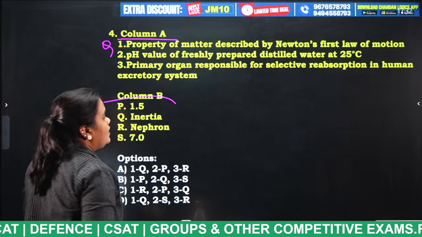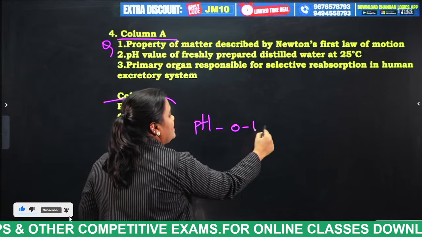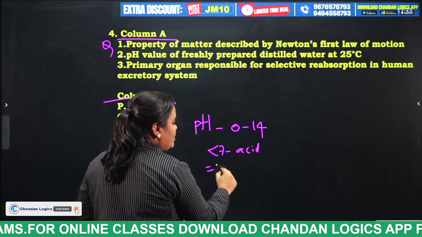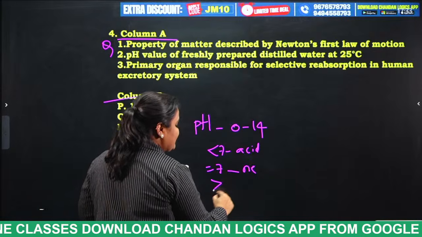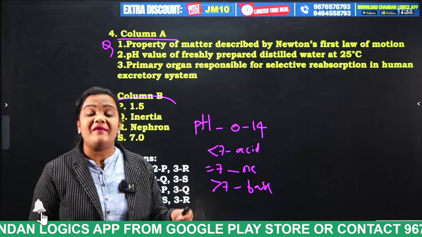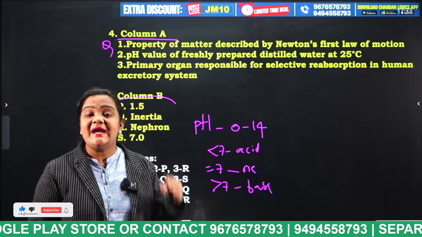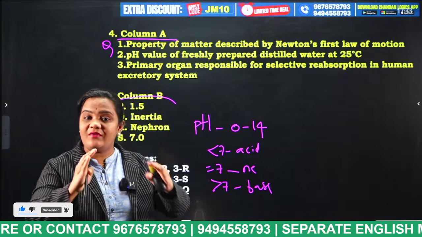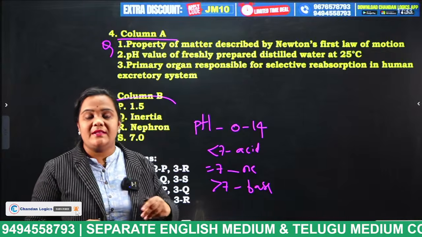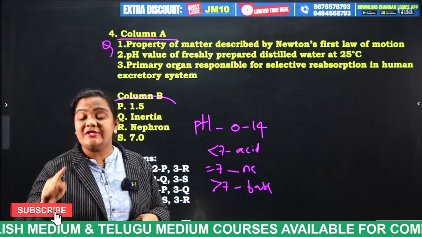And statement number 2. We all know very well pH. pH value ranges from what, students? 0 to 14. If the pH is less than 7, we consider it as acid. If the pH is equal to 7, we consider it as neutral. If pH is greater than 7, we consider it as base. And what is the pH value of pure water which is distilled at 25 degrees centigrade? So actually, what do you mean by distillation, students? Distillation is nothing but if we heat the water, what happens? The water will evaporate and water vapor will be formed, and that condensed water vapor is known as what? Distilled water.